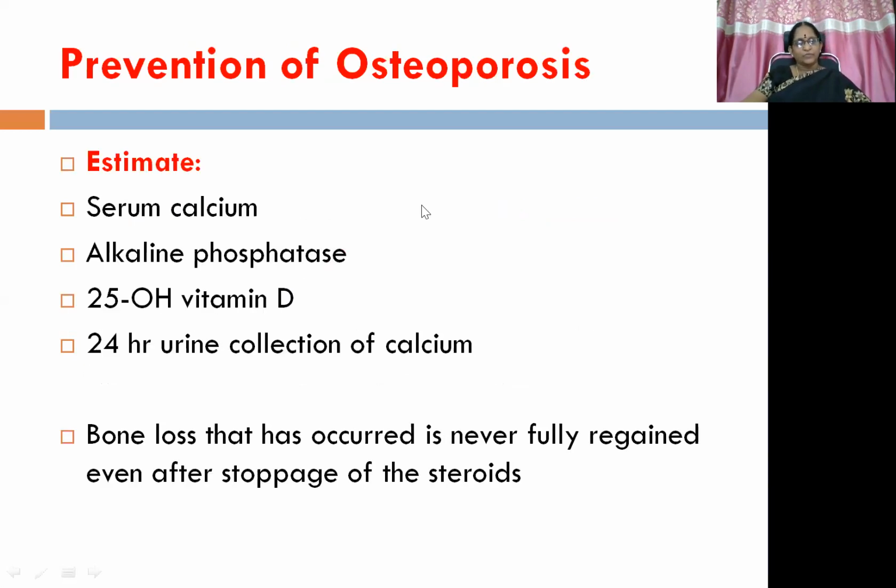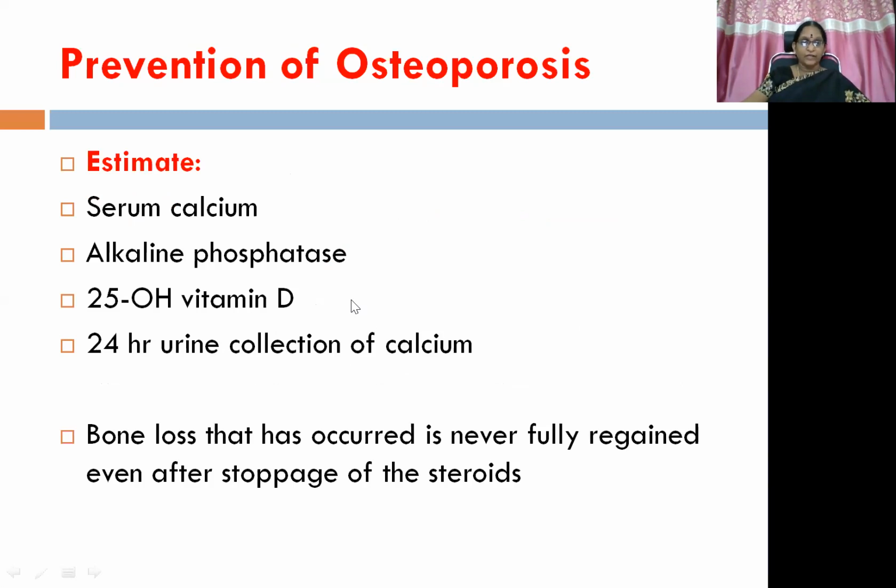Then prevention of osteoporosis. So for this, we need to first of all estimate, immediately soon after the administration of glucocorticoids, serum calcium, alkaline phosphatase, 25-hydroxy cholecalciferol, and 24-hour urine collection of calcium. But here the bone loss that has occurred is never fully regained after stoppage of the steroids even. This is irreversible.